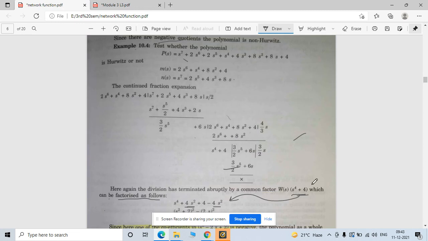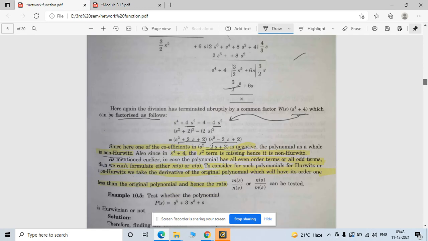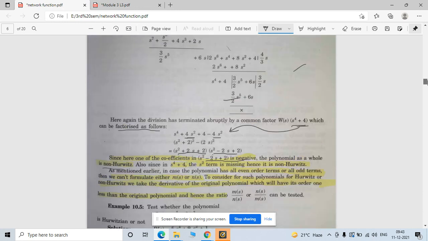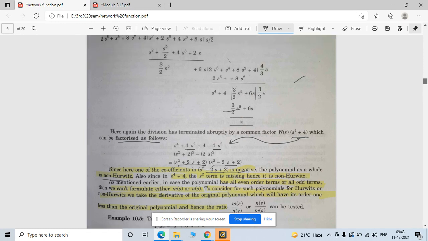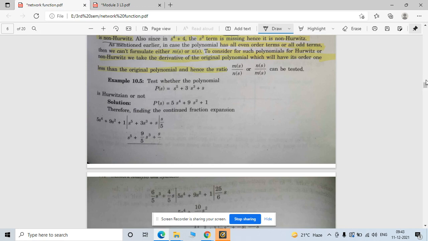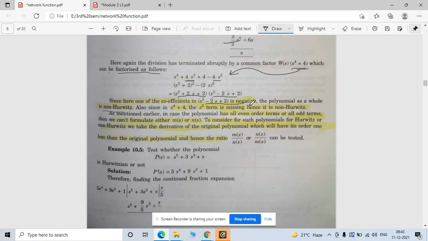Here s square plus 1 has a missing coefficient. So you can say that if any term of the polynomial is missing in your particular function, then your system does not follow the Hurwitz criteria. Okay, so those are all the given conditions.